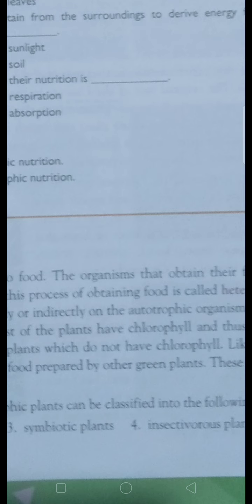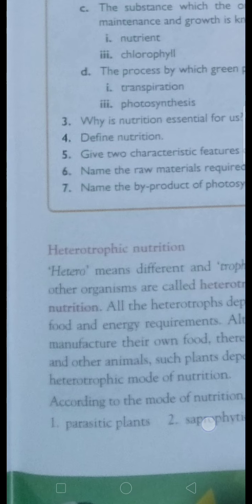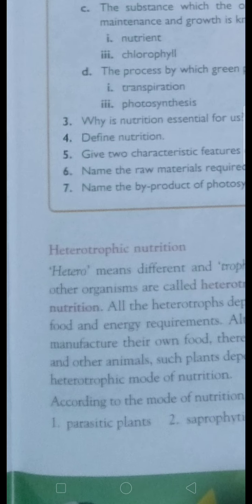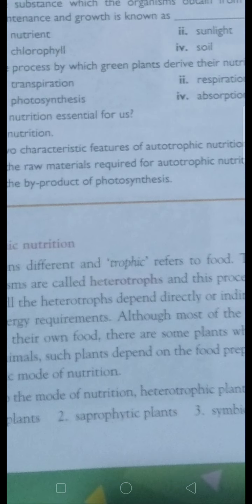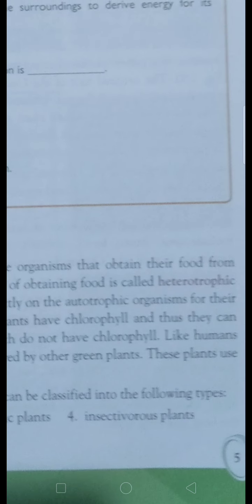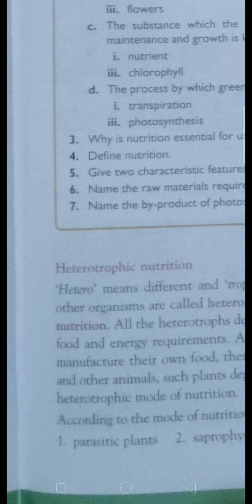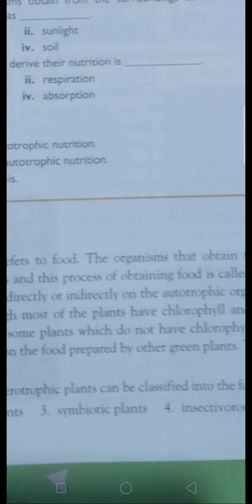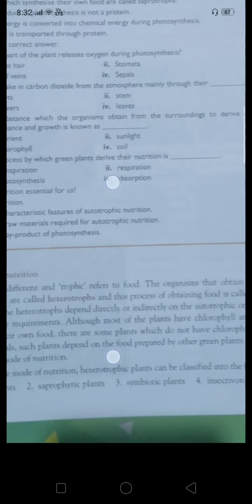Okay. Here, according to the mode of nutrition, we classify the plants into different types. What are those types? First one is parasitic plants. Second one, saprophytic plants. Third one, symbiotic plants. And fourth one is insectivorous plants. You already learned about parasites and saprophytes, symbiotic and insectivorous. In detail you can discuss about this.